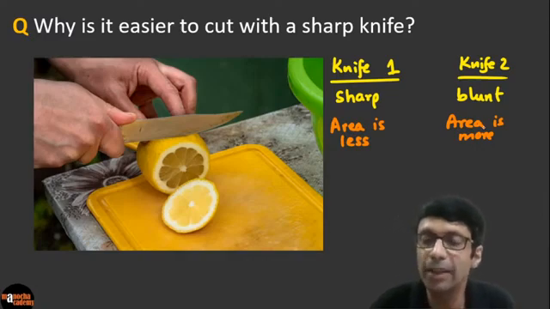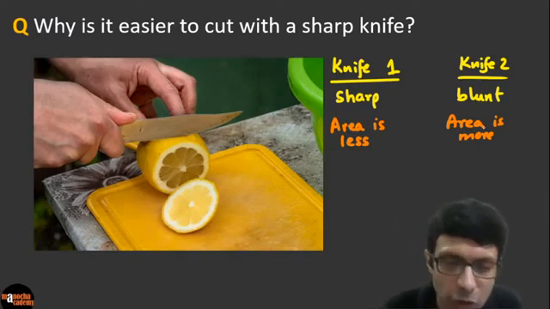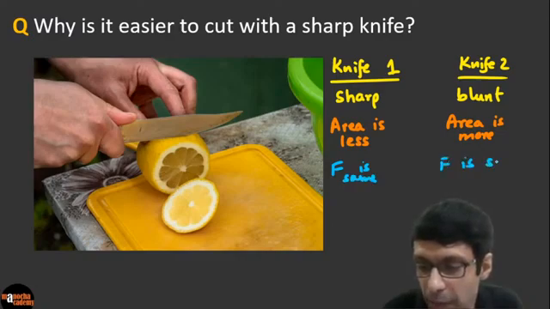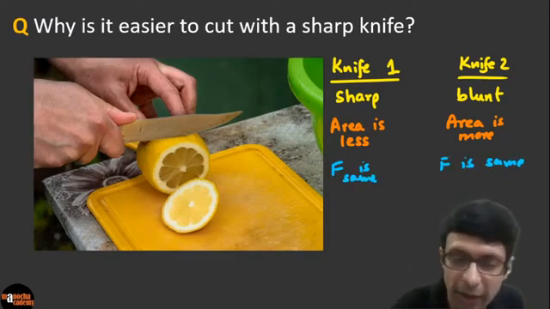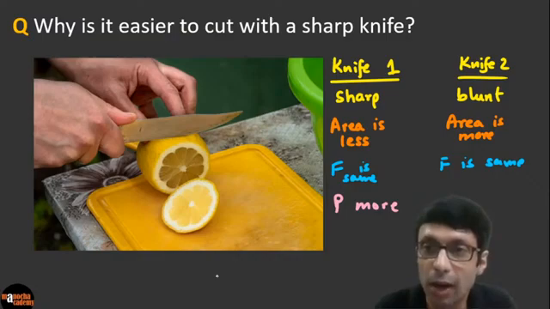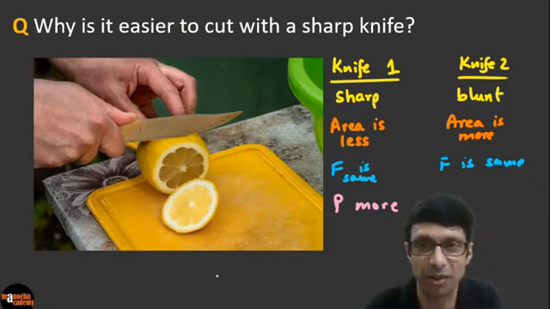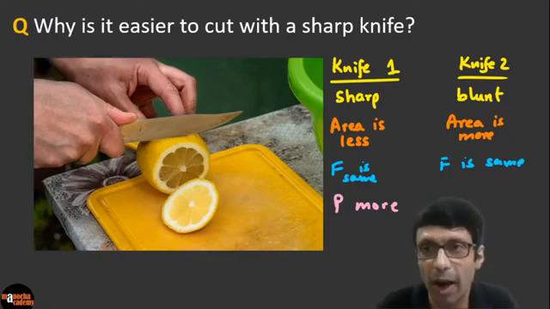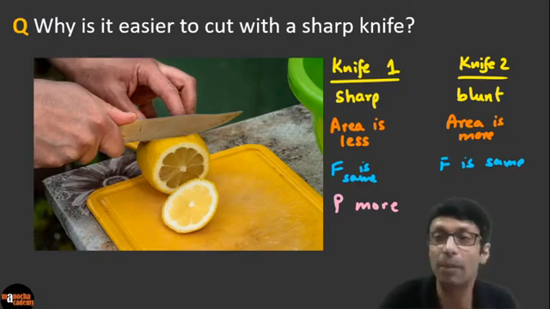And now let's say that you're applying the same force. Let's say with your hand you're applying, just to make it easy, imagine the force is the same. Then which one will give more pressure? Clearly the sharp knife. So in this case, the pressure will be more. Or we can say that if we want to cut with the same pressure, then we need less force, because when the force is the same, the pressure is more in the sharp knife. Or we can say we want the same pressure while cutting, then the force required for the sharp knife is less. We need to apply less force.